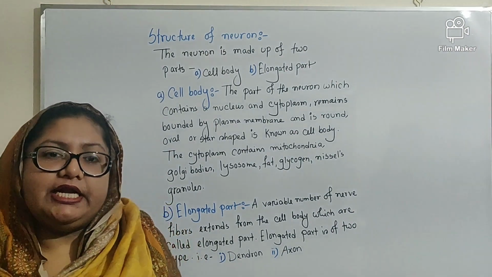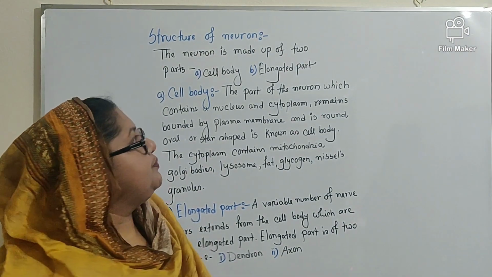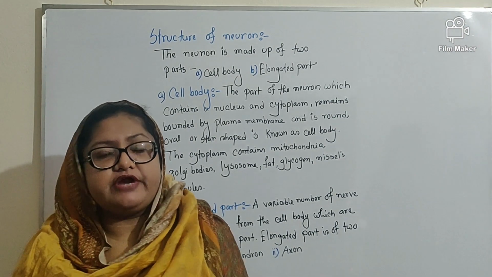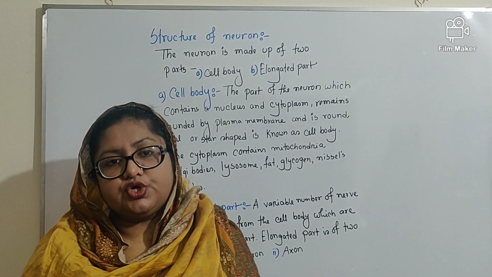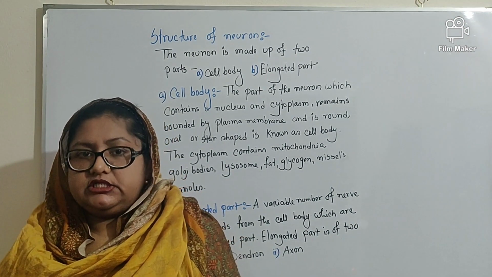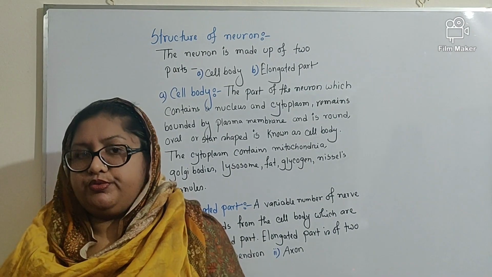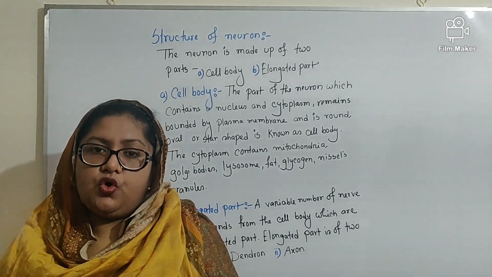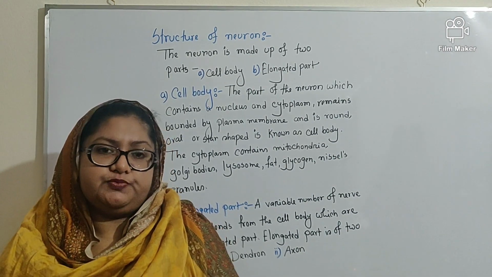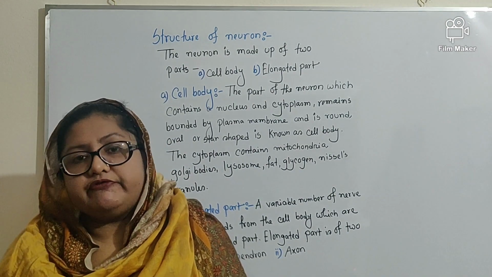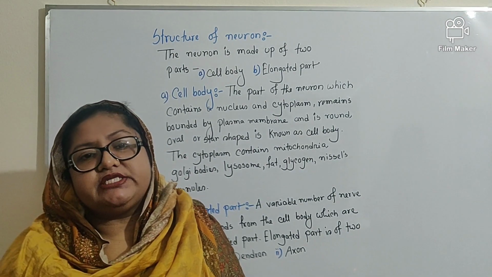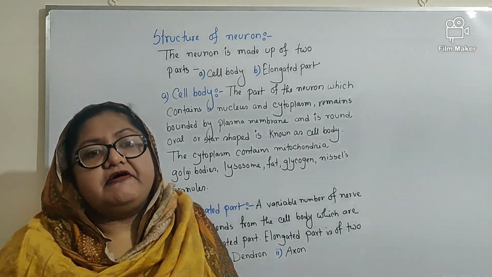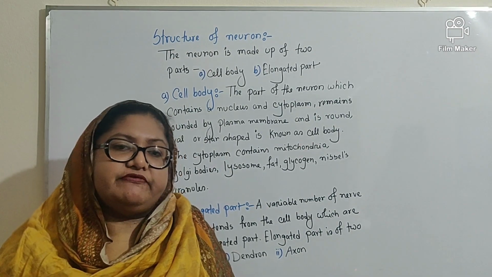My dear students, now I will discuss the structure of neuron. Before this, I would like to give the definition of nervous tissue. The tissue that comprises neurons is called nervous tissue. But according to your book, the tissue that can receive stimulus from the environment and accordingly make an appropriate response is called nervous tissue. Nervous tissue comprises many neurons or nerve cells. So, neuron is the basic unit of nervous system.